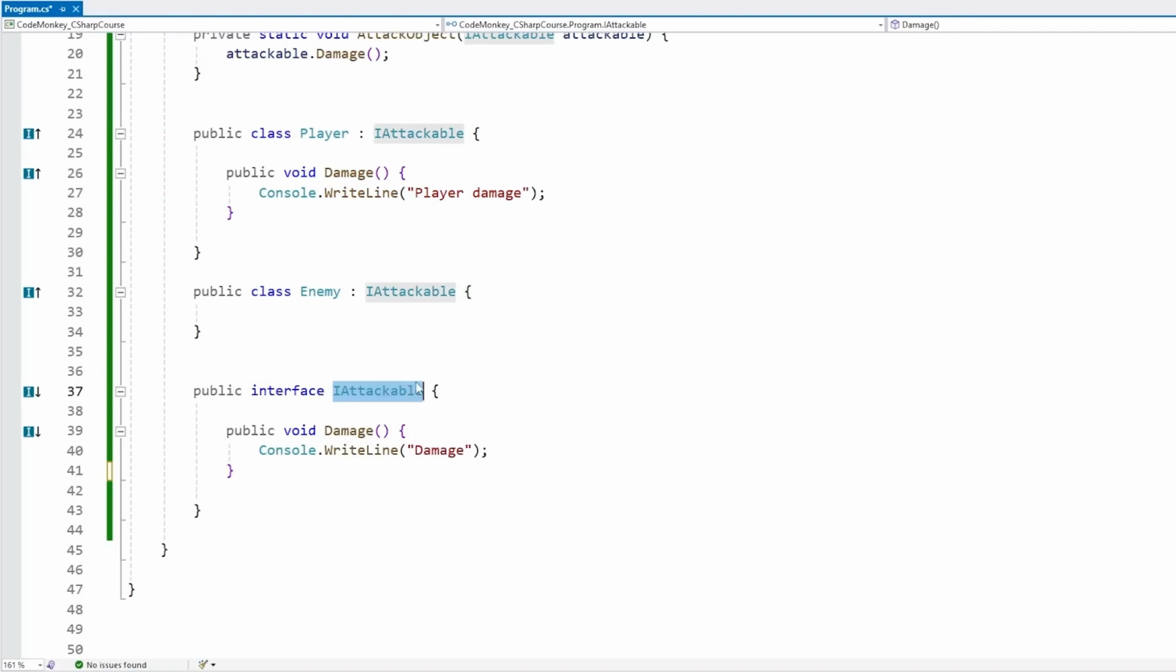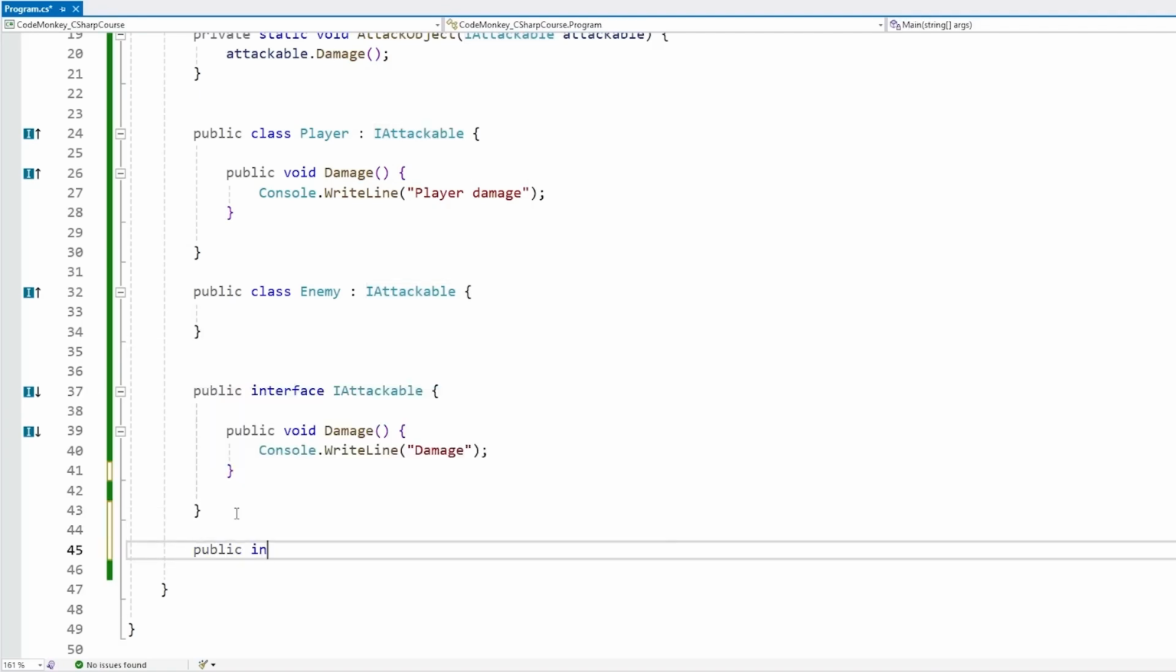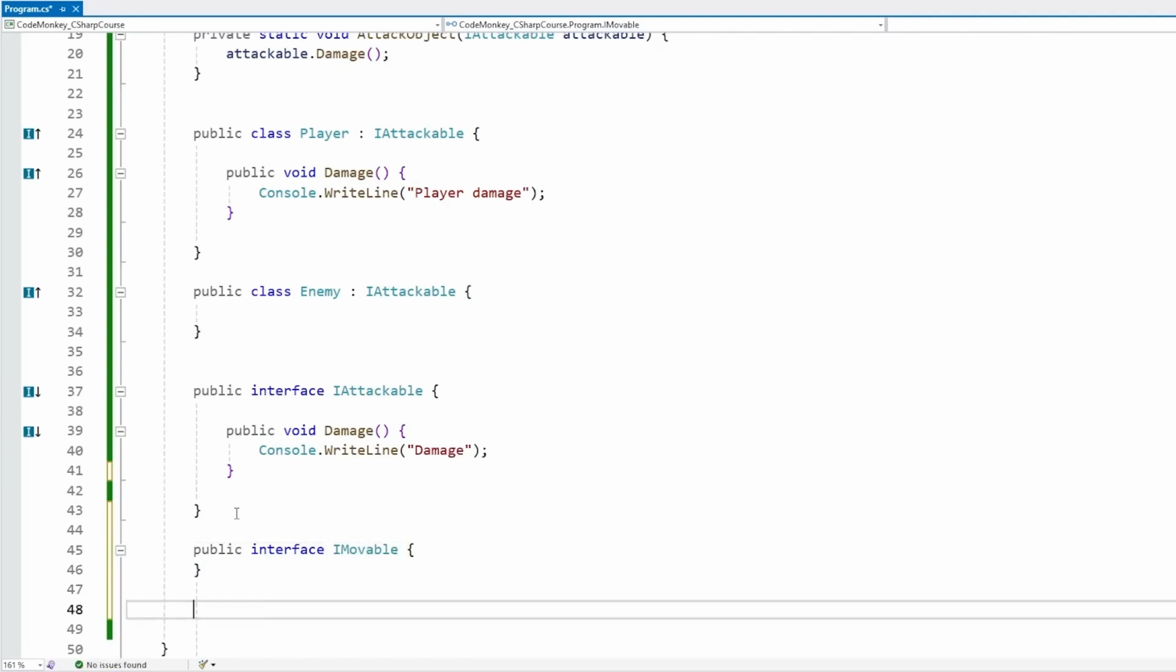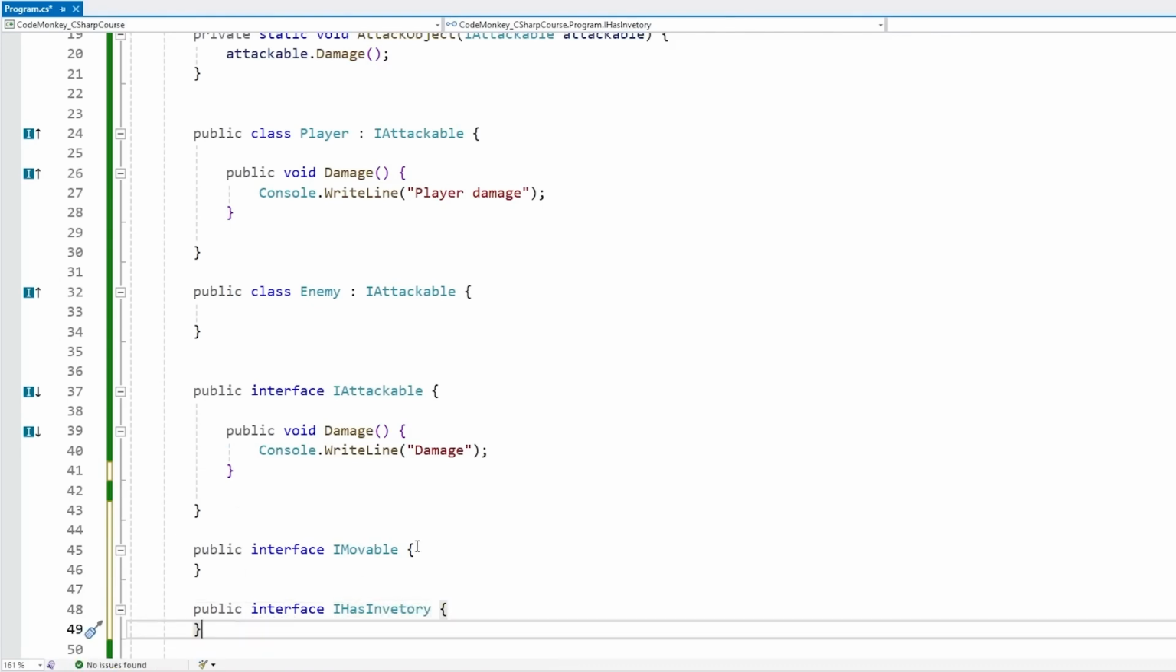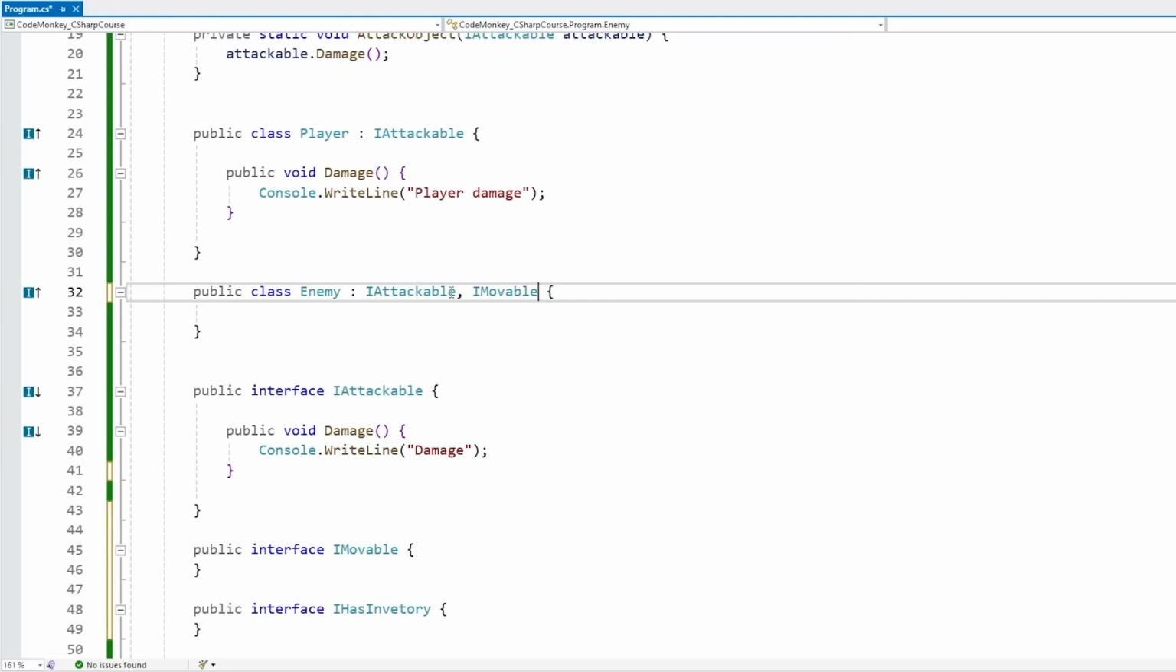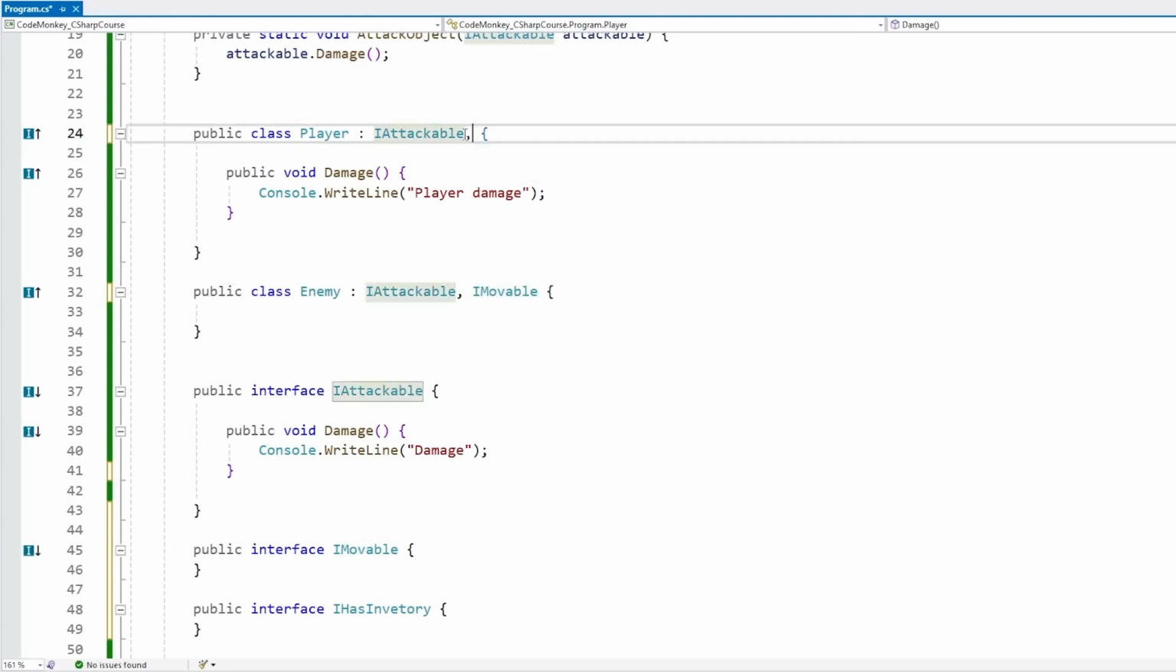So like I said, interfaces look slightly similar to class inheritance. However, one huge difference between them is that you can only ever inherit from a single base class, but you can implement as many interfaces as you want. So for example, here we can make an interface and let's call it IMovable. This would represent something that can move. Then an interface, call it IHasInventory. This represents something that has an inventory. Then up here, let's say the enemy can move but has no inventory, and the player can move and has an inventory.